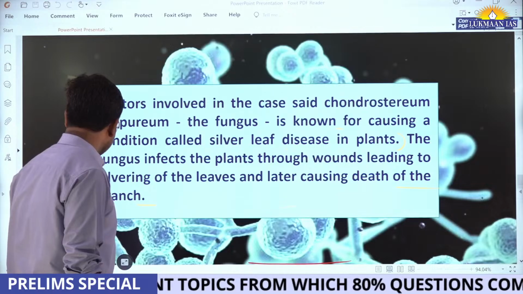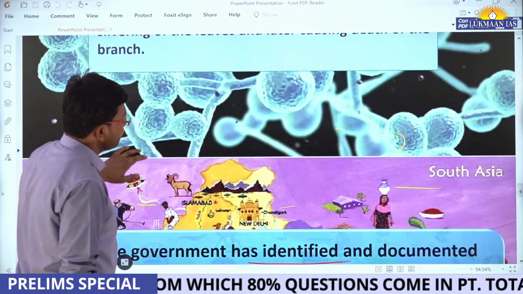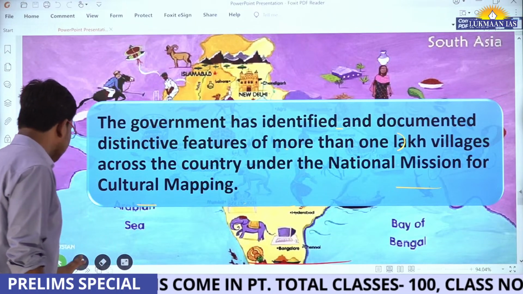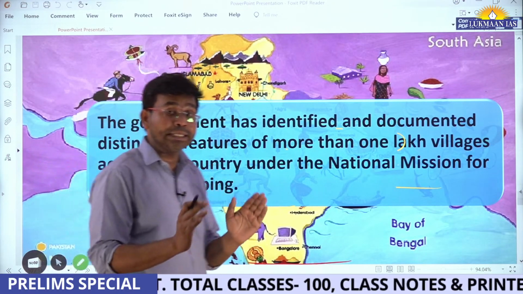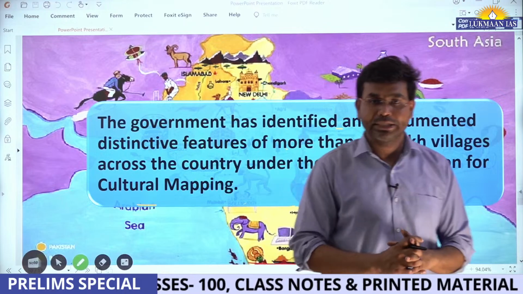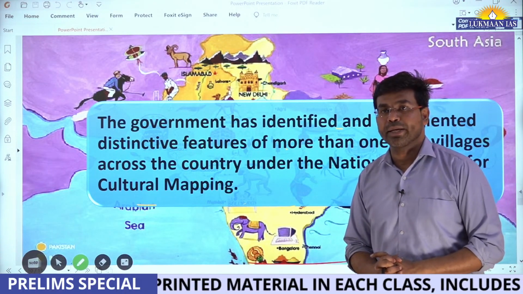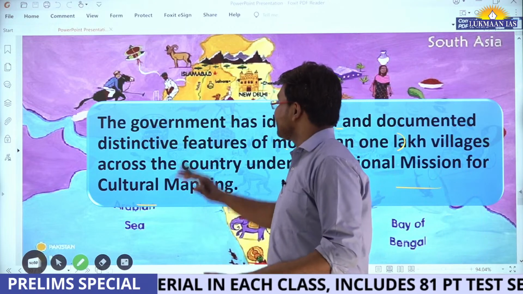Let us take the next topic for discussion. This is again a very important topic for the UPSC Prelims exam and also for the Mains exam of GS Paper 1, under Art and Culture. We are going to understand about this topic in detail.